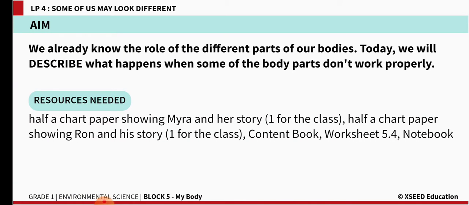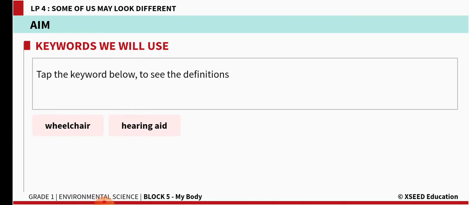The aim of today's class is this: we already know the role of different parts of our bodies. Today we will describe what happens when some of the body parts don't work properly. By now you know the function of various body parts. Suppose some people around us have body parts that do not work properly. What happens to them and how we need to help them, that is what we are going to learn in today's class, children. We have two keywords: wheelchair.